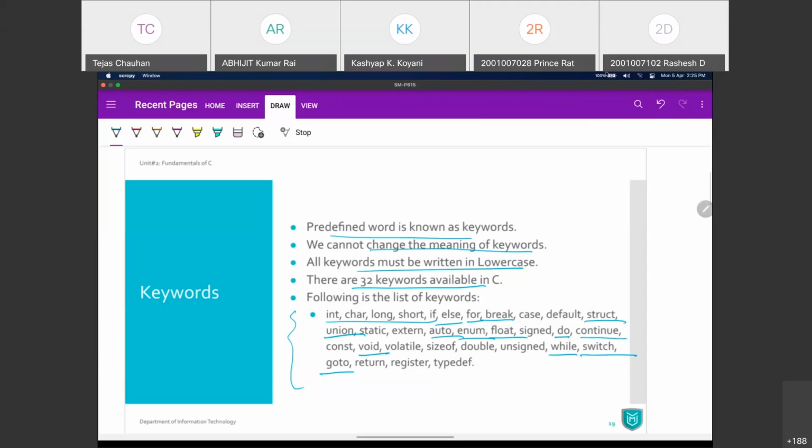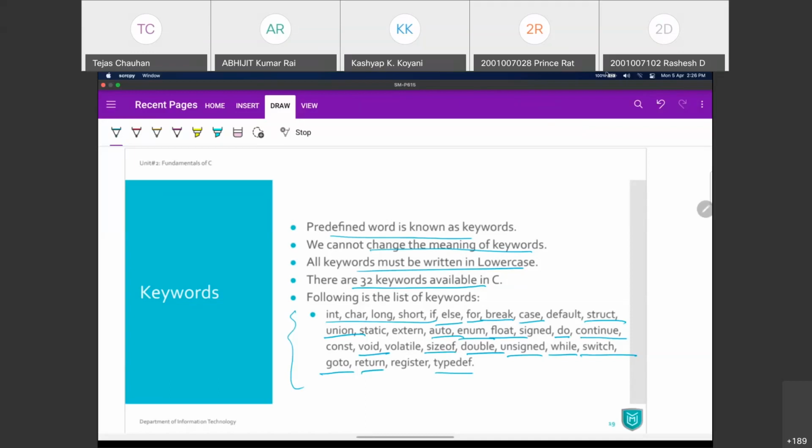Case is used with switch. Double and unsigned are data types, right? Sizeof is again a keyword with which you can find the size of any variable. Return is a keyword to return from a particular place. Typedef is again a keyword to define a user-defined data type, and so on.